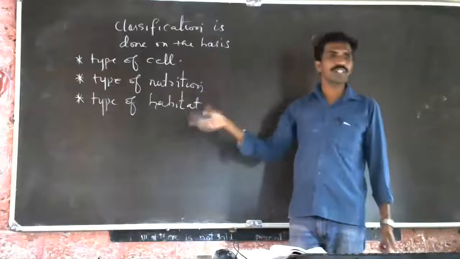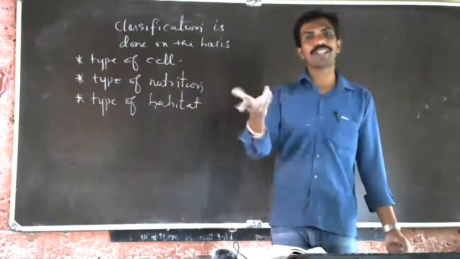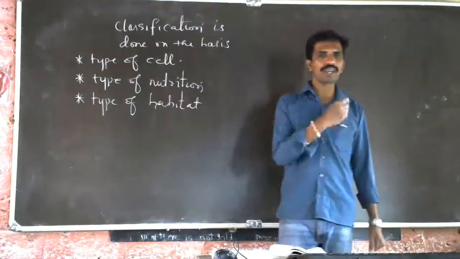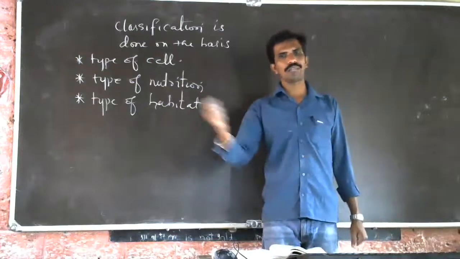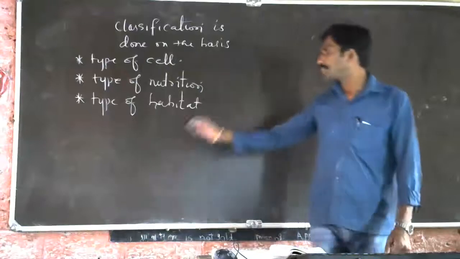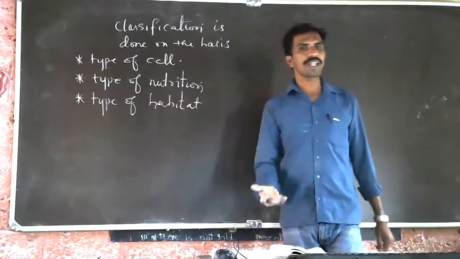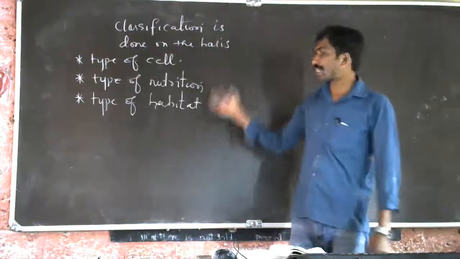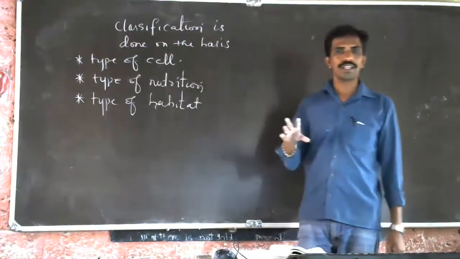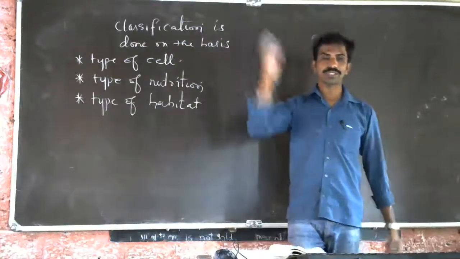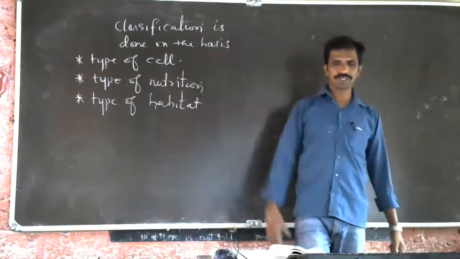Then type of nutrition. What type of nutrition habit they have? How do they feed themselves? They prepare their own food or they depend on other animals. On that basis, we will classify. So we classify on the basis of habitat, where they live. Like that, different classifications are there, and you are going to study more of classification in higher classes.